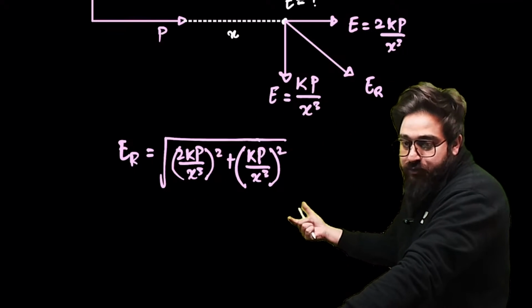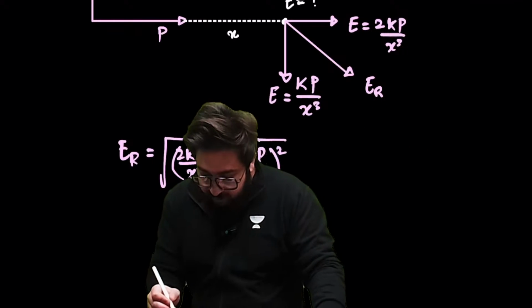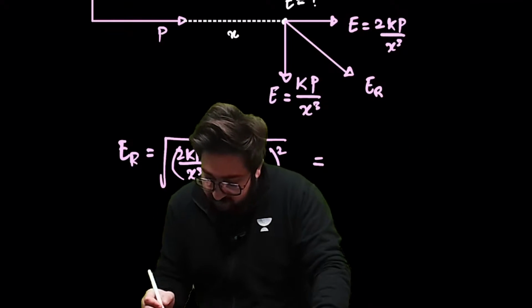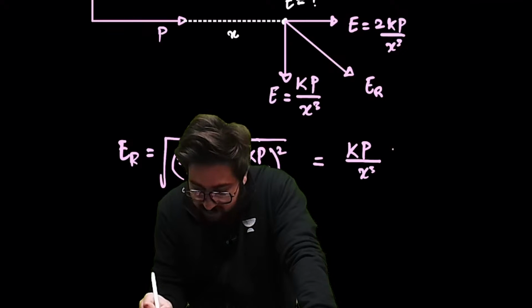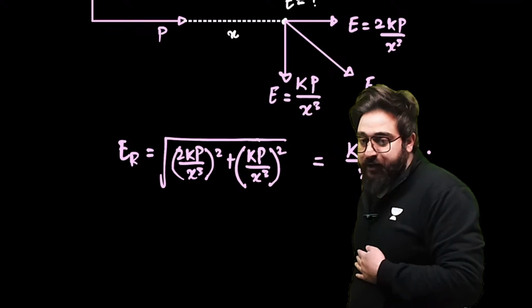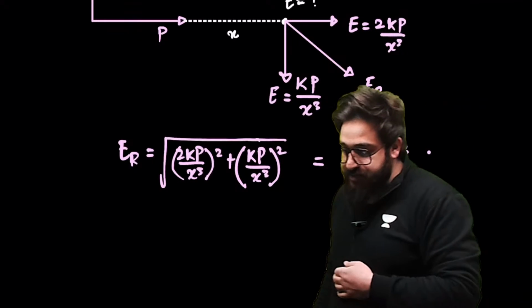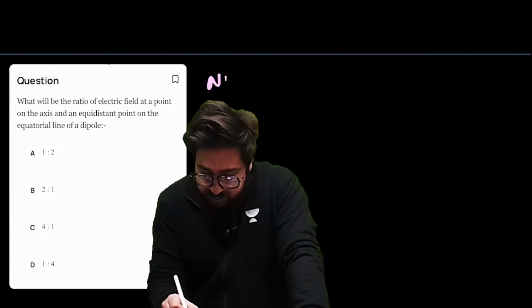If you solve this, it will come out to be simply kp divided by x cube, and this is the root of 5. So kp by x cube under root 5. This is the answer.